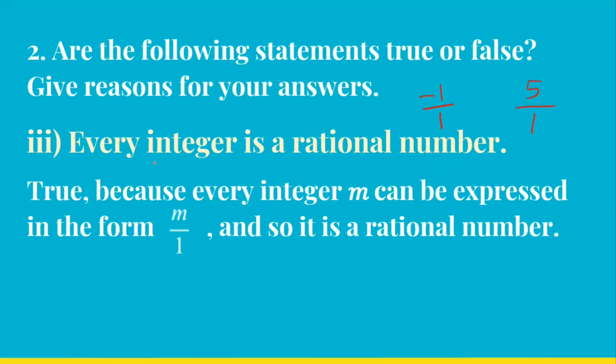So that is how every integer is a rational number because we can write it in the form of P by Q, or M by 1, if I take M as an integer. Got it? So every integer is a rational number, remember.